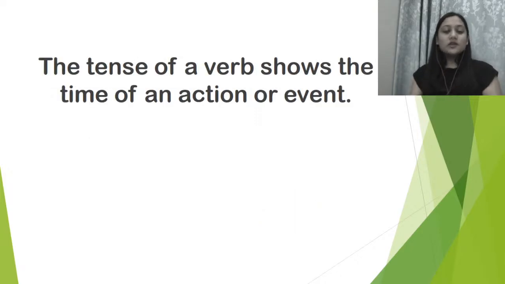Now, you know what tenses are, right? The tense of a verb shows the time of an action or event. So basically, why do we discuss tense? It is because we want to know at what particular time an action or an event took place. Did it take place right now, a few minutes back, or will it take place in the future? You want to know at what time you have done an activity.